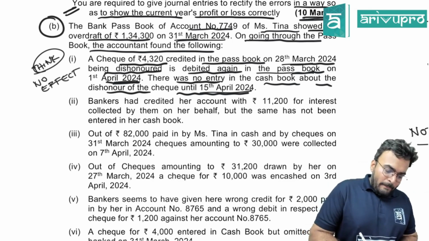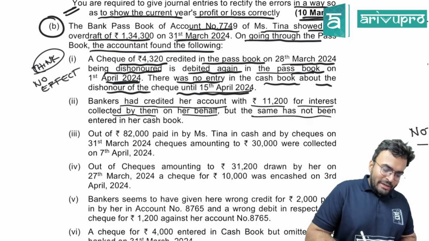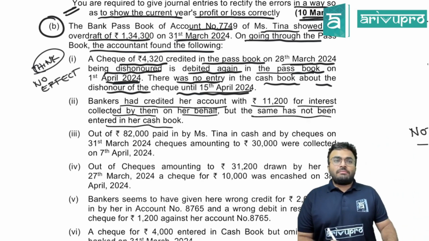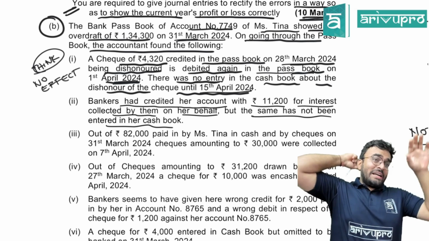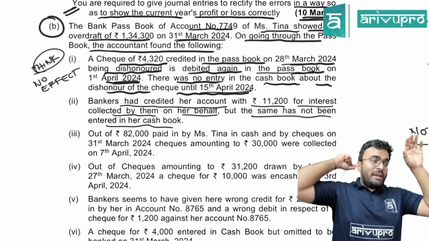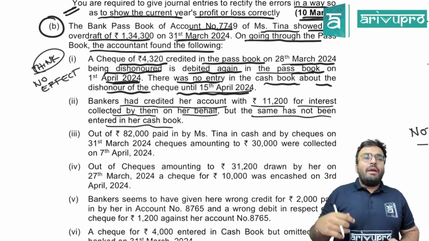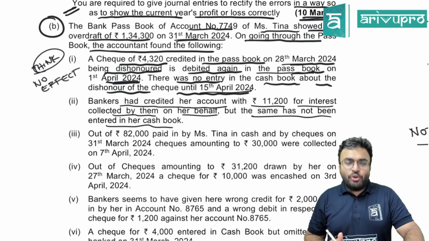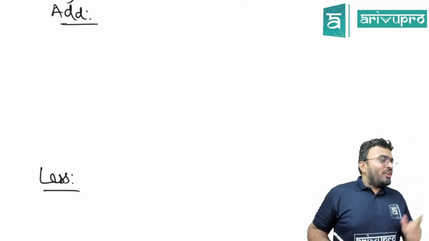Second point. Bankers had credited to her account 11,200 for interest collected by them on her behalf, but the same has not been entered in the cash book. We are starting with the passbook. If you credit the interest, what will happen to the balance? The balance will reduce. So what will you do? You will also reduce.